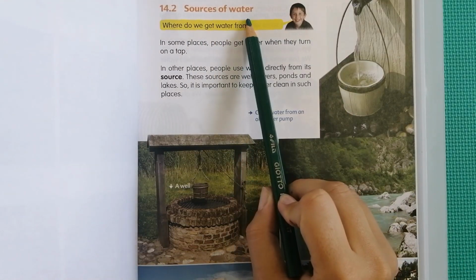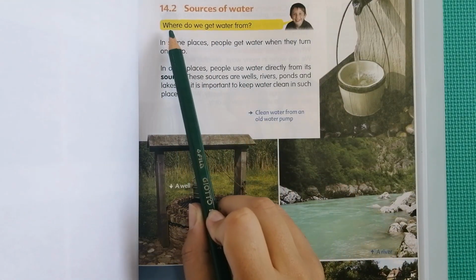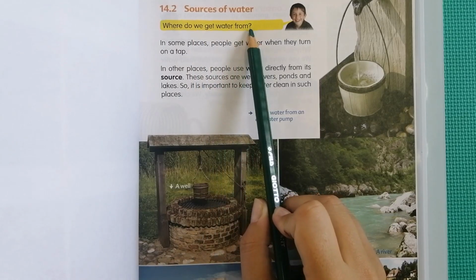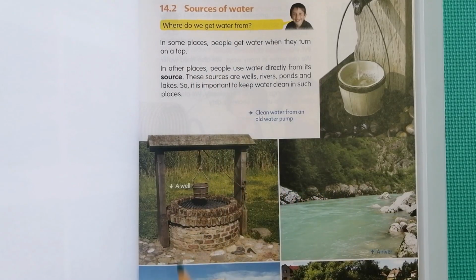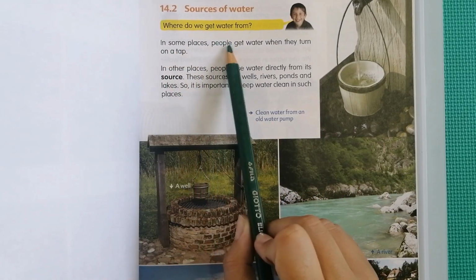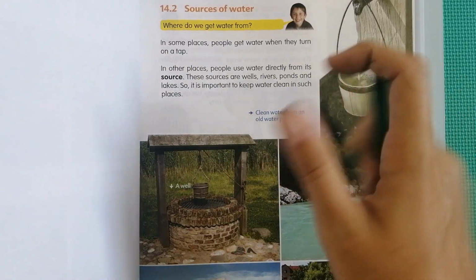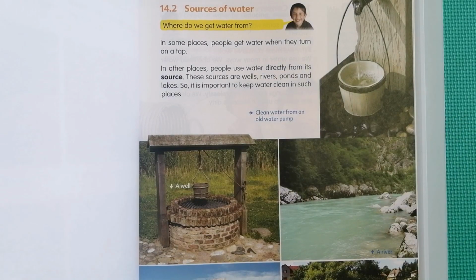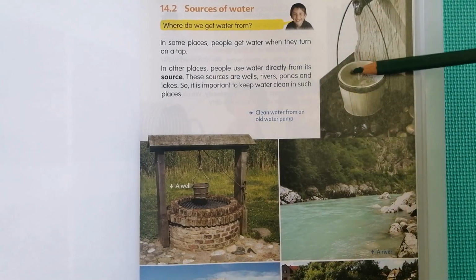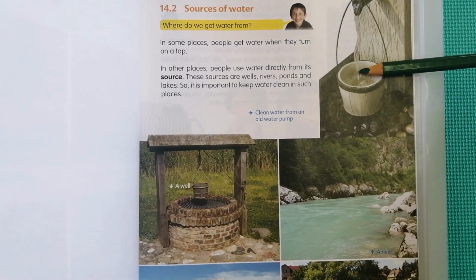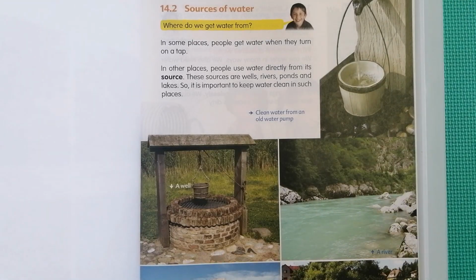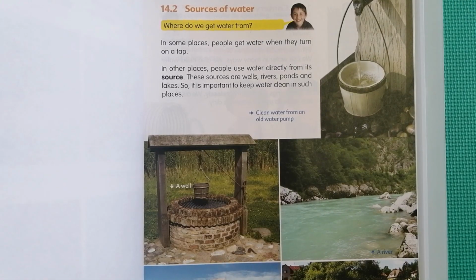Sources of water. Where do we get water from? In some places, people get water when they turn on a tap. When you turn on your tap in your house, does water come out? I'm sure it does. So that is the water source that we use from our taps.